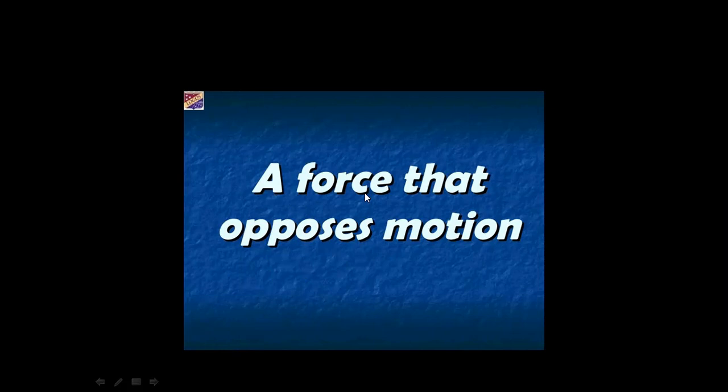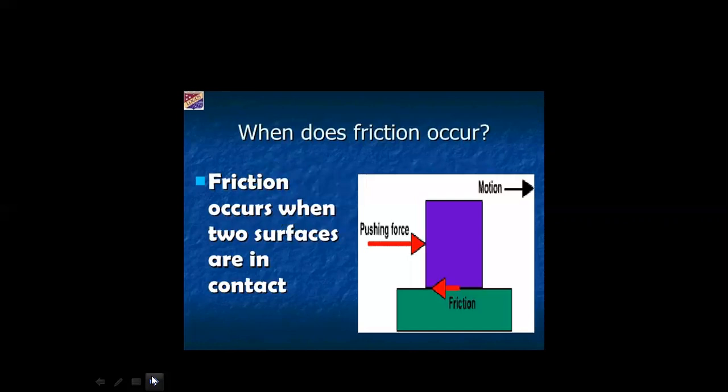And friction is a force that comes into action as soon as a body is pushed or pulled over a surface. It means that whenever you start moving one object over another object, the force of friction comes into play. It plays its role.